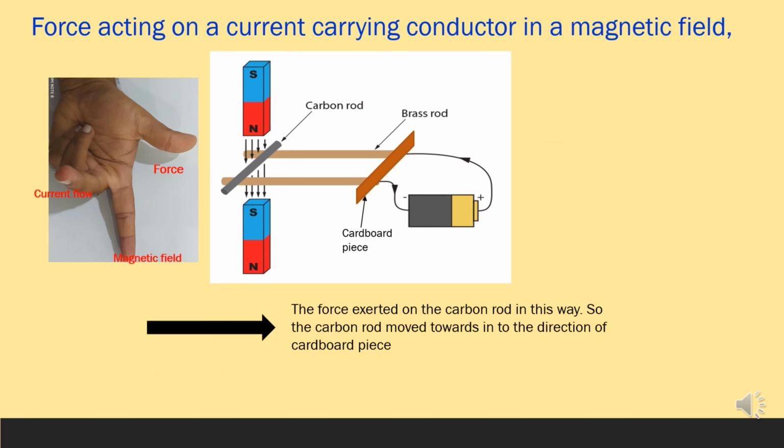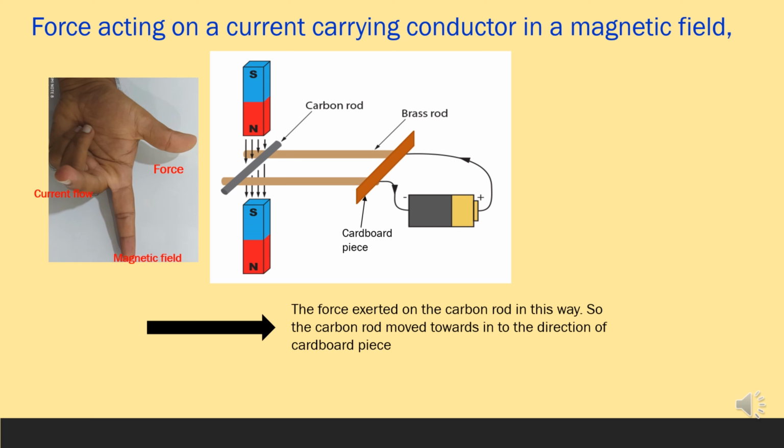Let's now engage in another activity to observe the force acting on a current carrying conductor placed in a magnetic field. Here you will need two magnets, two brass rods, a piece of cardboard, connecting wires and a carbon rod. When the current flows in the circuit, the current passes through the brass rod and reaches the carbon rod and passes through it also. When the current flows in the carbon rod, it moves along the brass rod away from the magnet and reaches the cardboard piece.